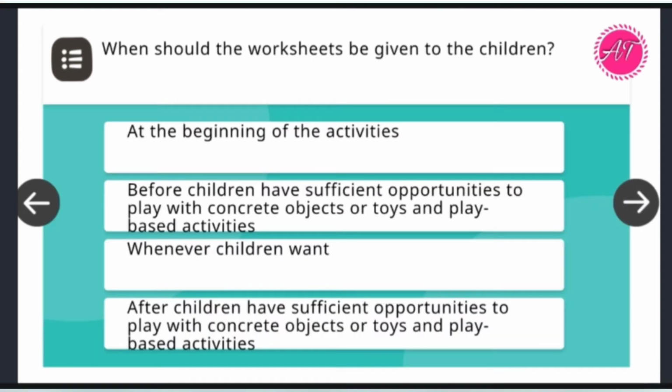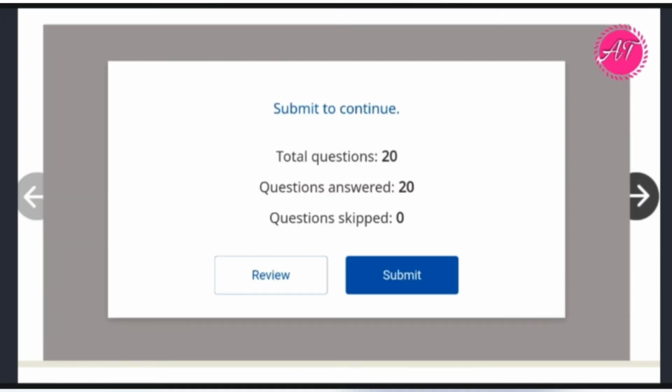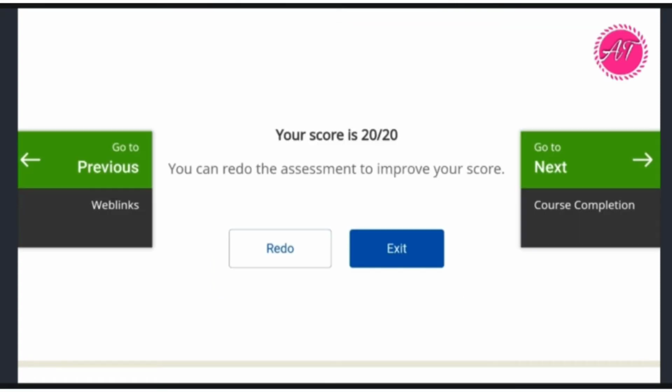Next quiz. When should the worksheets be given to the children? So the answer will be after children have sufficient opportunities to play with concrete objects or toys and play-based activities. So we have done 20 questions in total and we submit. You can see our score is 20 out of 20.